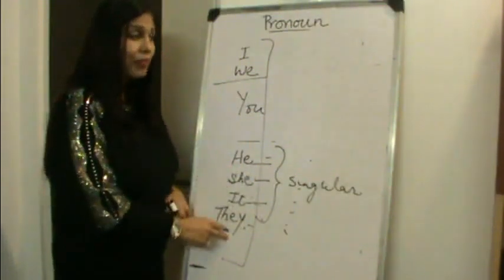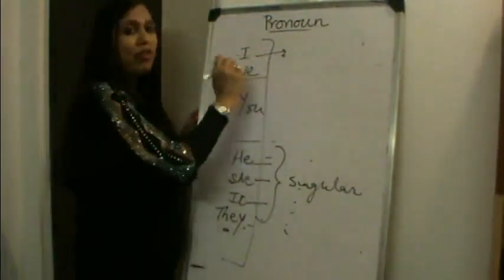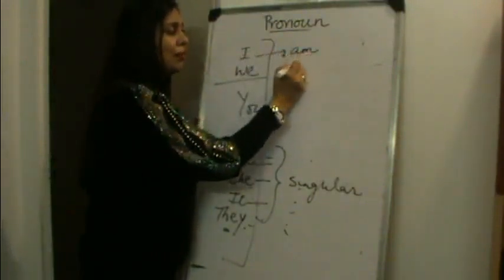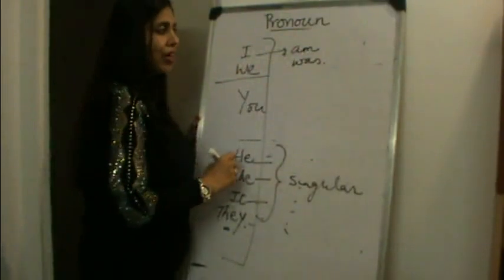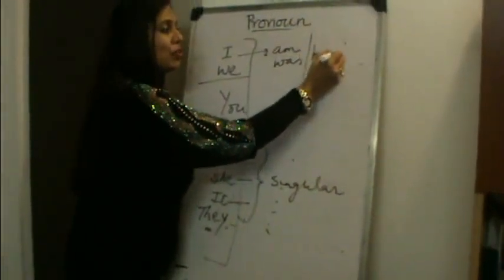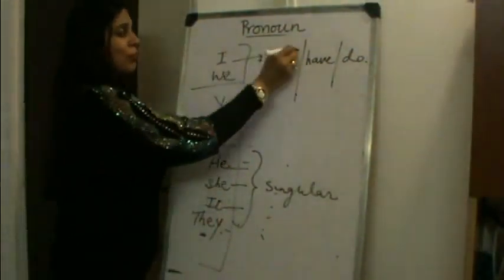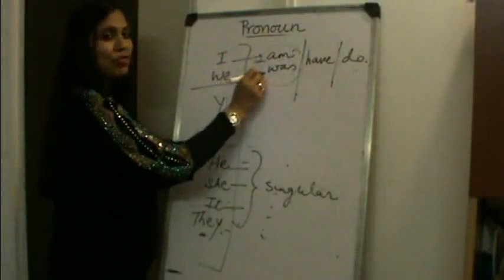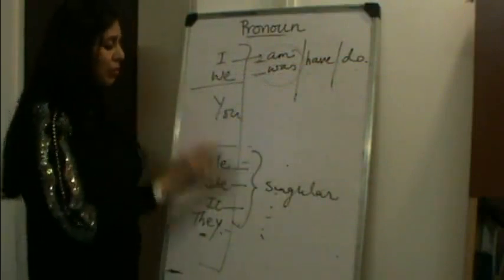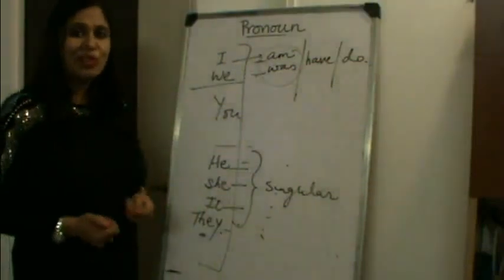But they eat. When it comes to I, it has certain usages. The be form of verb has the singular and plural. I mean to say I is used with am and in the past form was. But when it comes to the other auxiliaries, I say I have, I do not say I has, and I say I do, and I do not say I does. Except for the be form of verb, this is the present form, this is the past form, all the verbs used with I are plural, including the main verbs. So, when it comes to personal pronouns, this is how the subject and verb agreement goes.